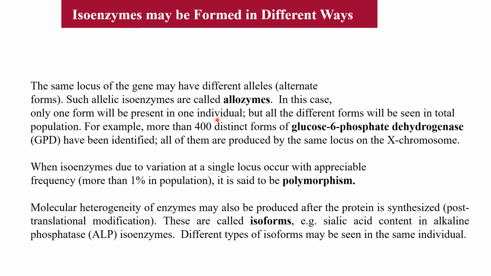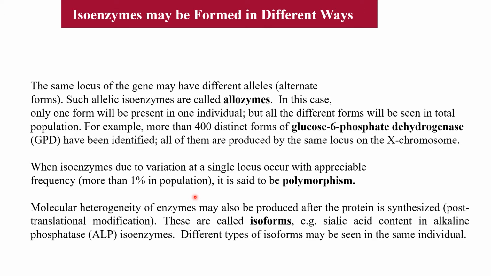Now next, what are alloenzymes or allozymes? The same locus of a gene may have different alleles or alternate forms. Such allelic isoenzymes are called allozymes. In this case, only one form will be present in one individual, but all the different forms will be seen in the total population. For example, more than 400 distinct forms of glucose 6-phosphate dehydrogenase have been identified. All of them are produced by the same locus on the X chromosome.